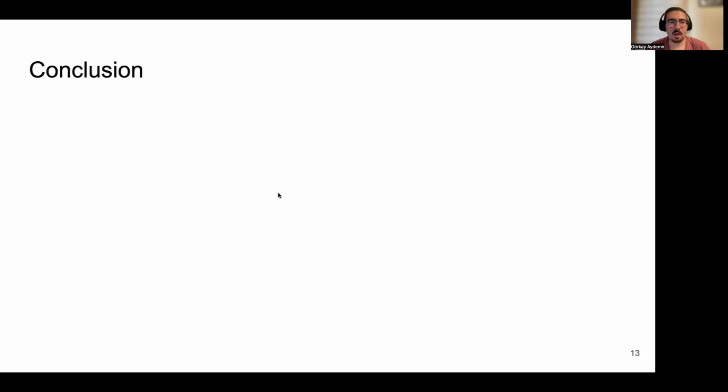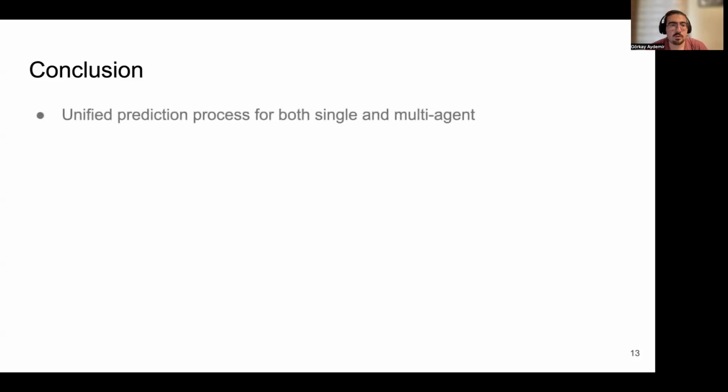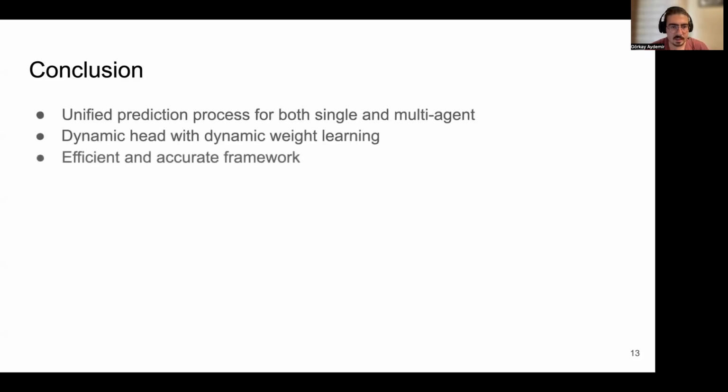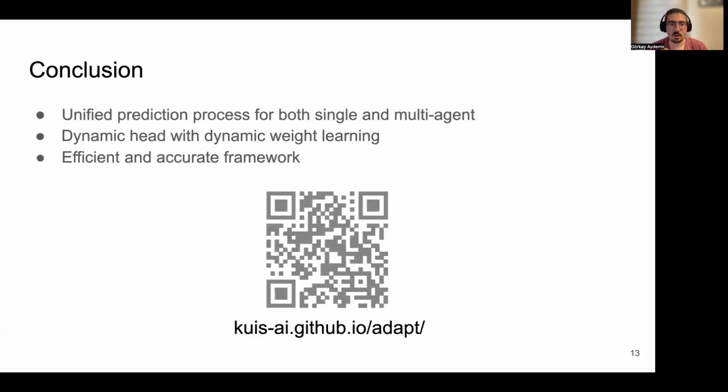In conclusion, with goal conditioning, we propose a unified trajectory prediction framework that can be used for both single and multi-agent settings with the same backbone. Second, we propose a dynamic head using dynamic weight learning to adapt to the situation of each agent in a scene-centric reference frame. And combining all, we propose an efficient and accurate method for trajectory prediction. For more information, you can check our paper or website.